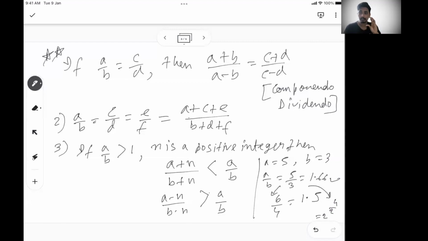So what we are saying is, if a ratio is more than 1, and you add a fixed positive number to the numerator and denominator, your resultant value will be less than the actual ratio. Similarly, if you subtract any positive number from the numerator and denominator, then the ratio you get will be more than the actual ratio. But remember, it is only applicable if the ratio is more than 1.